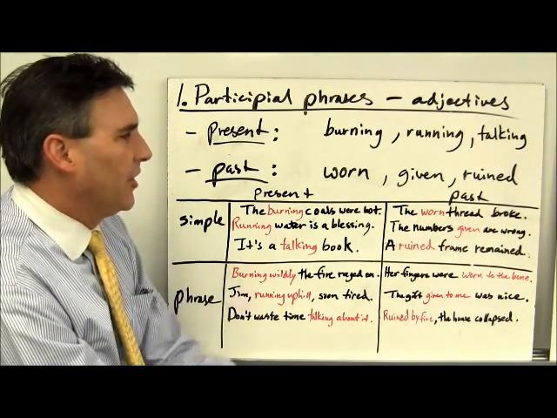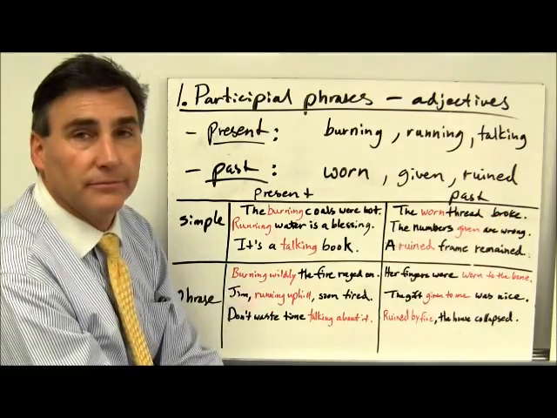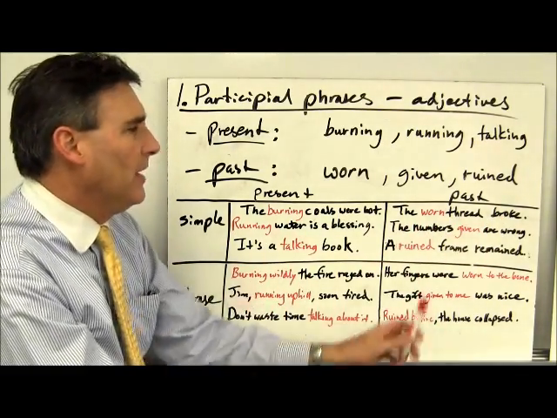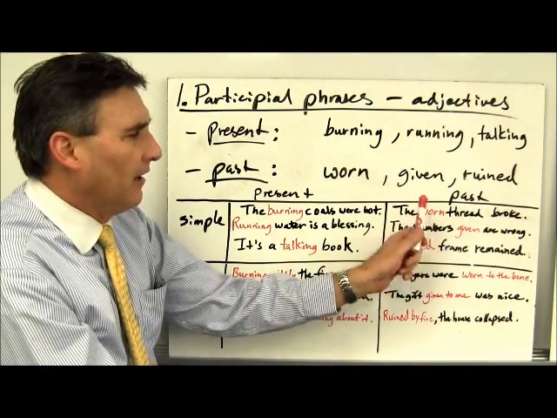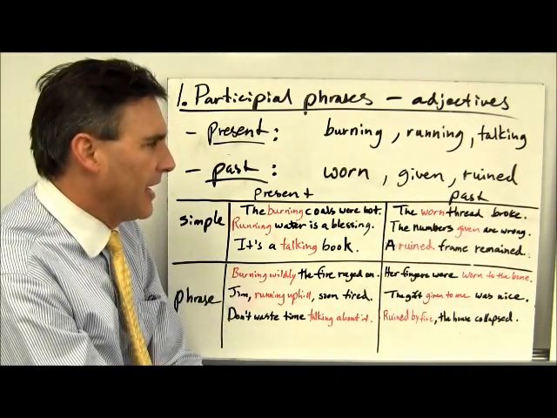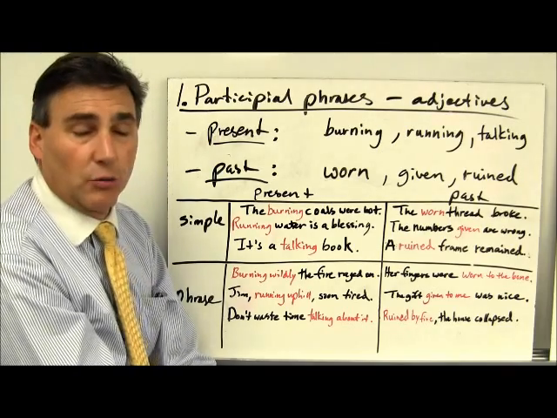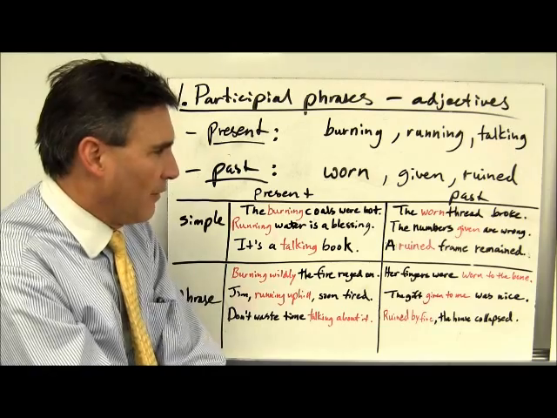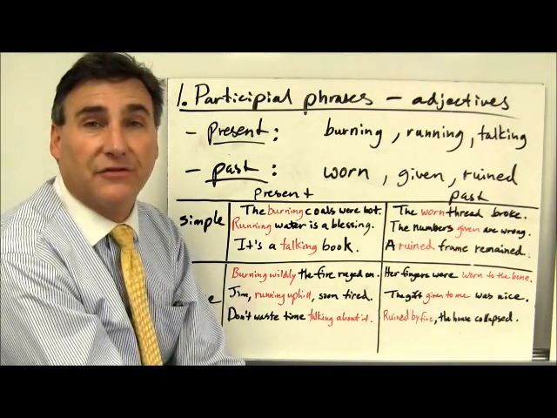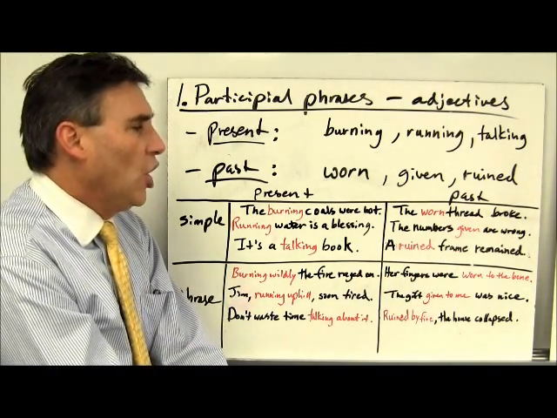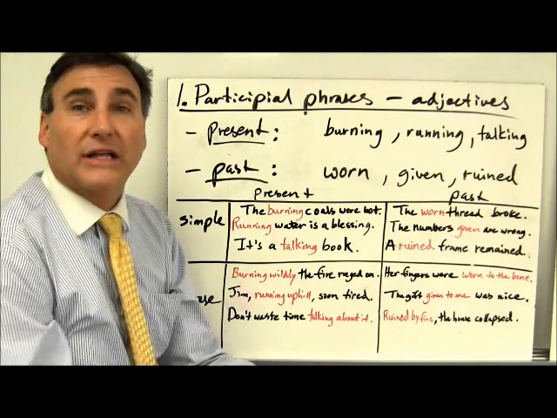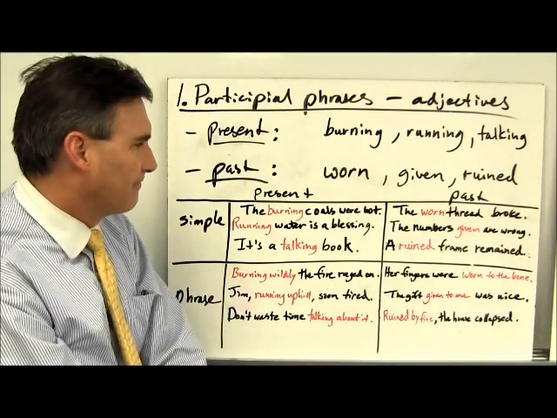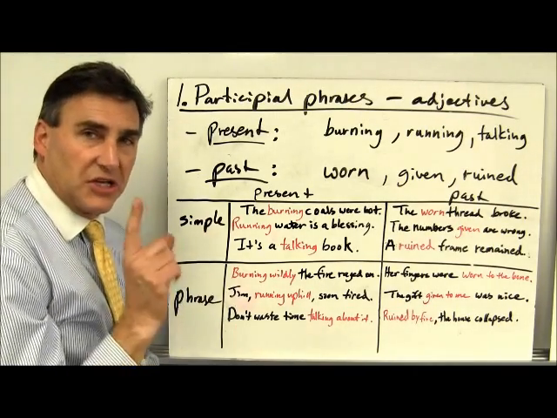In the past form, the worn thread broke. Worn describes thread. I have worn, you can see it's the past participle form, but here it's an adjective, not a verb. A verbal serving as an adjective describing thread. Second one, the numbers given are wrong. The what numbers? The given numbers. So given, now a past participle, becomes an adjective of numbers. And the final example there, a ruined frame remained. What kind of a frame? A ruined frame. So ruined is now an adjective modifying frame. Okay, those are the simple single word participles.